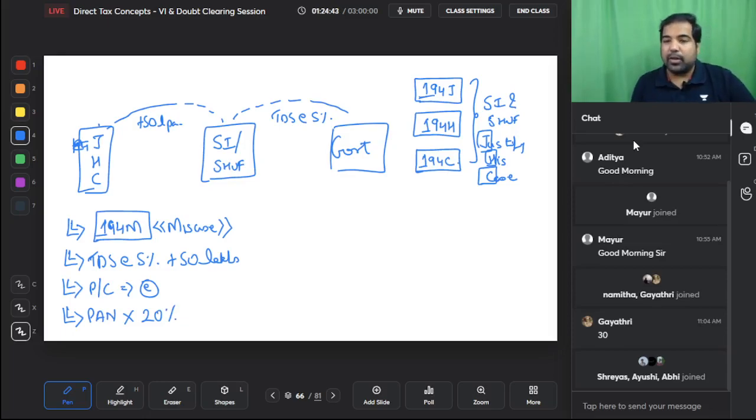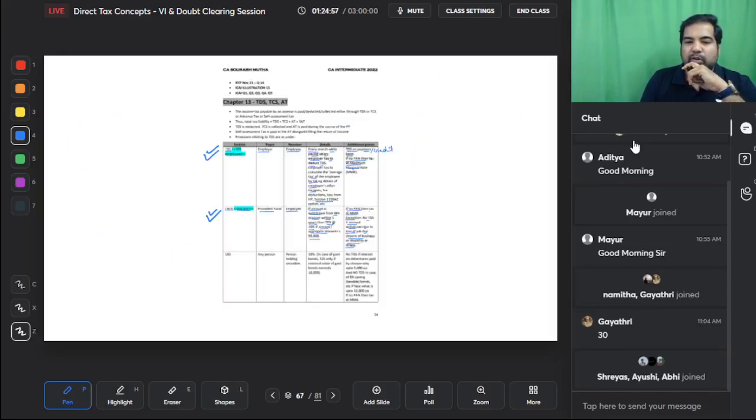This is very important. So in the exam, if you see a small individual, small HUF, first see if the payment is in the nature of "justify his case", and if that is the case and if he is paying, so 194M is only for small individual, small HUF. Yes, only for small individual, small HUF.